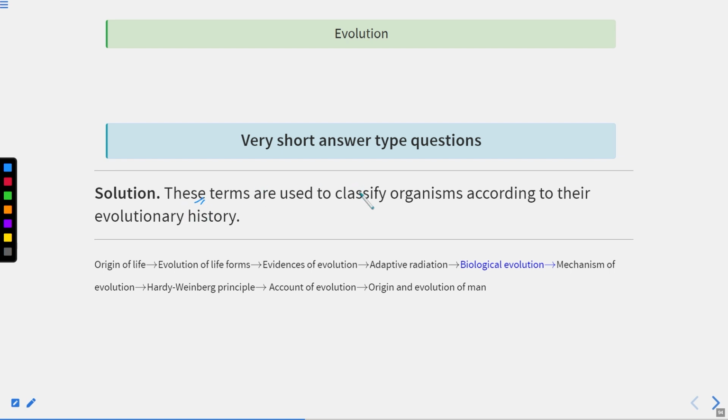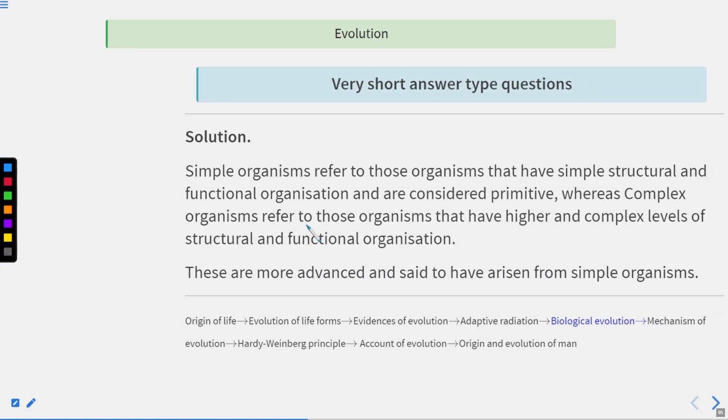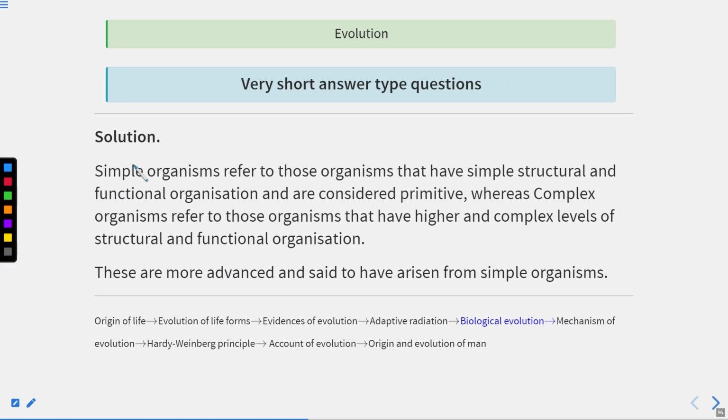Now these terms are used to classify organisms according to their evolutionary history. Evolutionary history, what does it mean? It means phylogenetic inheritance pattern. So phylogeny means evolution only. Or you can also say these terms are used to classify organisms according to their phylogeny or phylogenetic relationship or evolutionary relationship.